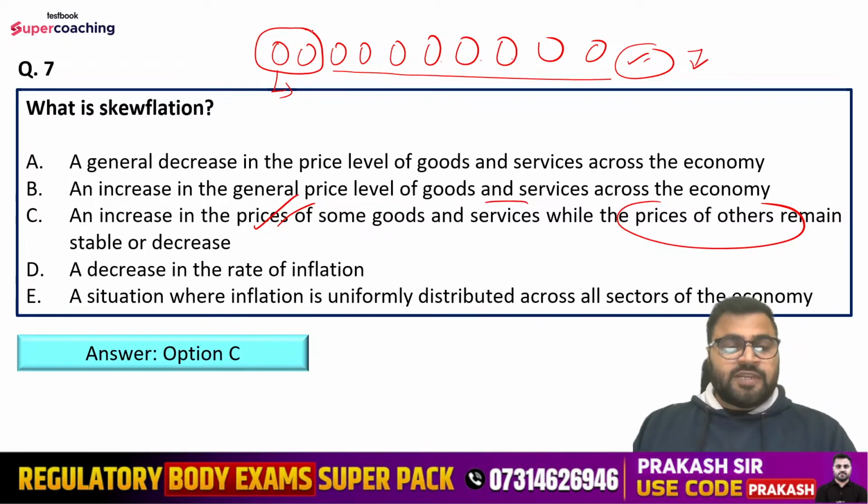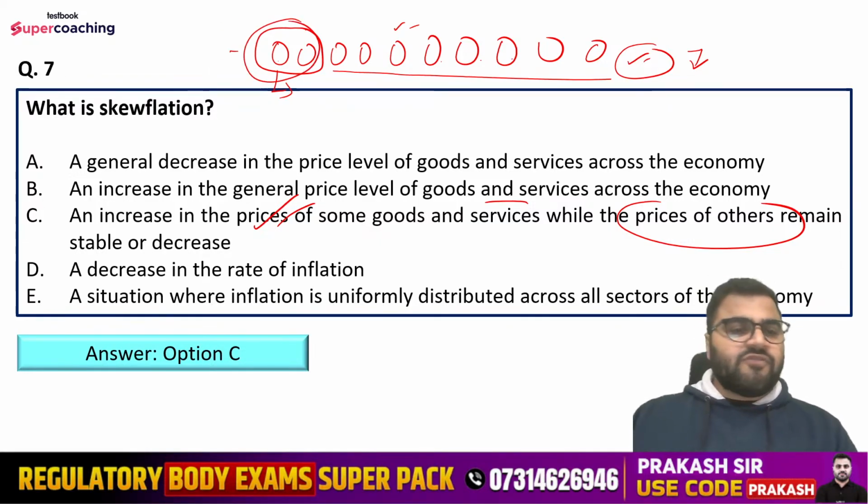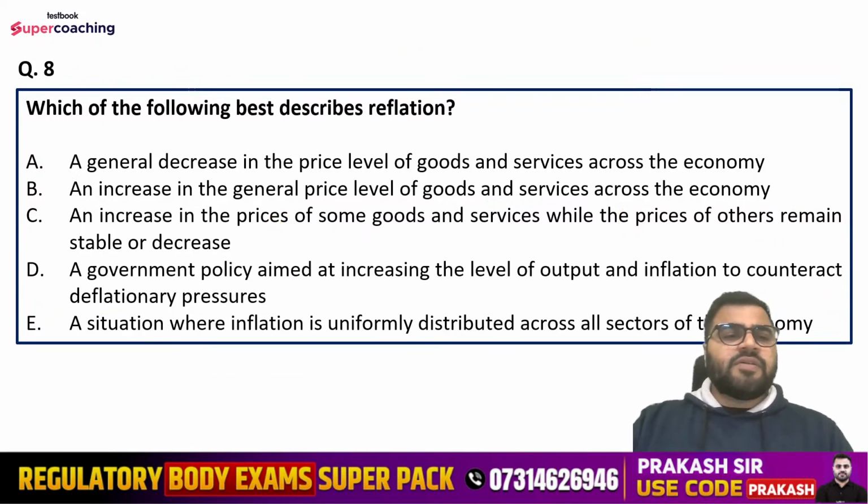What is inflation? Inflation is when the general price level, when the prices of most of the goods and services are increasing in the economy, then it is considered inflation. What is skewflation? When the prices of most of the goods are stable or decreasing and the prices of few commodities are increasing, in that case, that will be the phenomenon of skewflation, right? Hence option number C is the right answer.